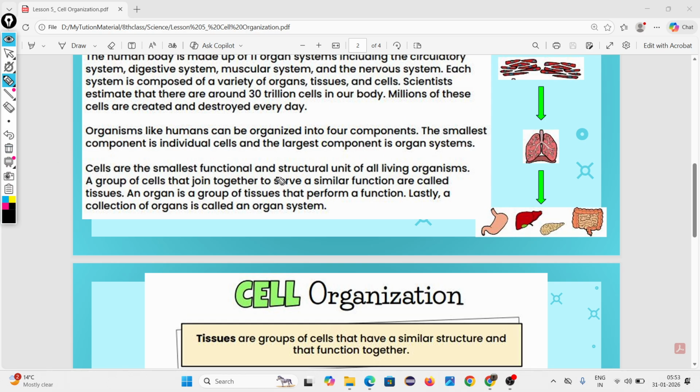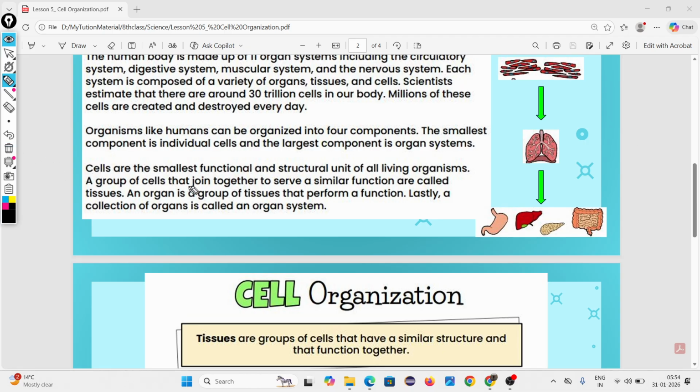Cells are the smallest functional and structural unit of a living organism. This line we have already completed in the last chapter. Functional means whatever function is performed inside our body is actually inside the cell. And structural means it provides structure to our body.